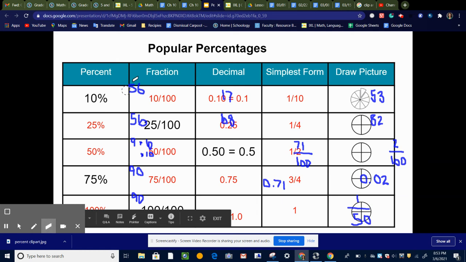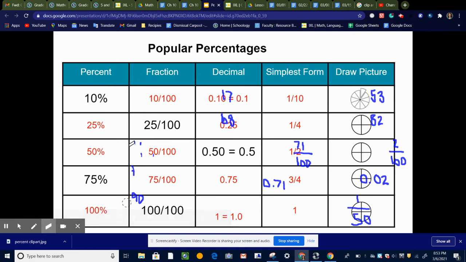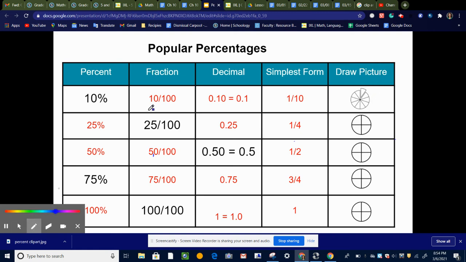So here I have created a chart, and you can fill this in with me, of some popular percentages. And these are percentages that you just need to commit to memory. These just need to be almost like your multiplication tables. Like you just need to know these because these are ones that you see a lot in your everyday life. So I've created this chart and we're going to talk about it and fill it out together.